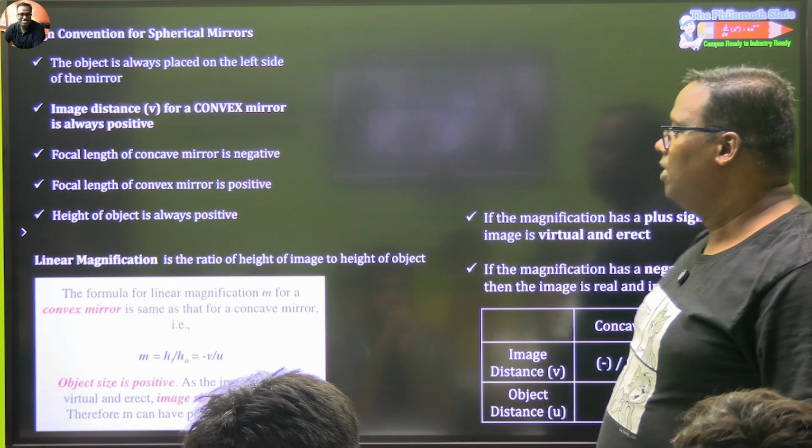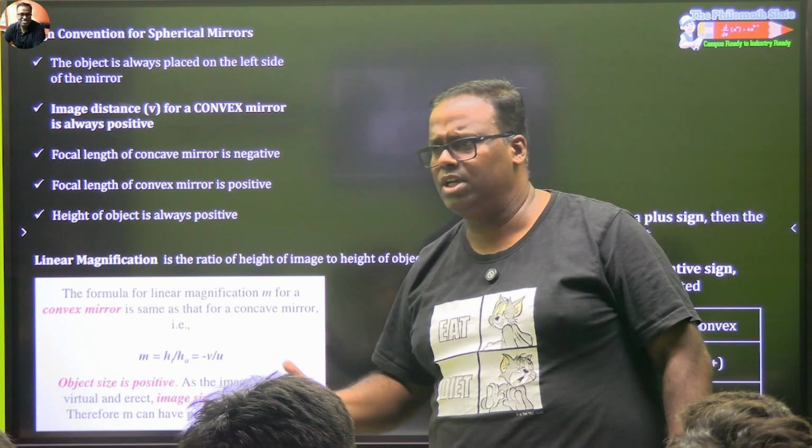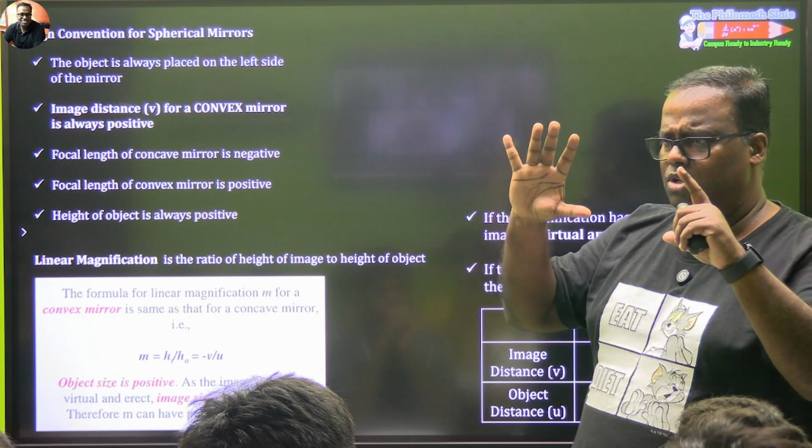Now, linear magnification. Magnification is what? It's a ratio.